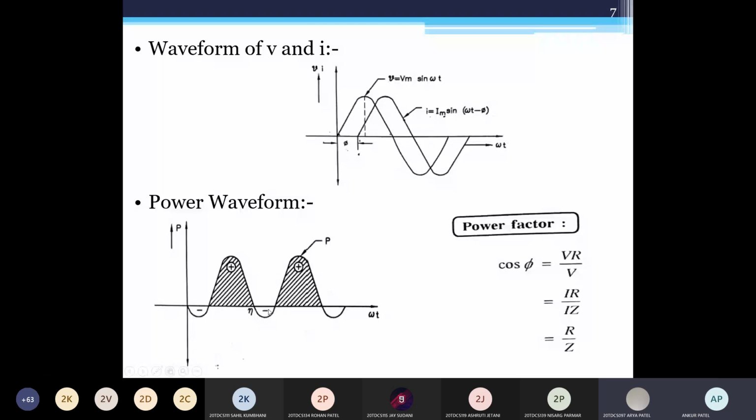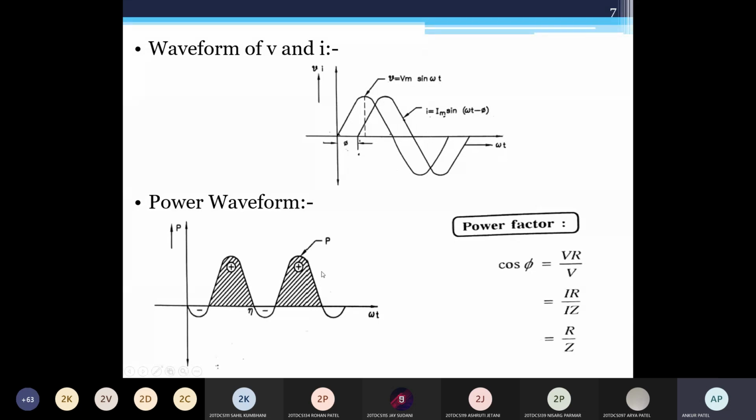Yes, good. But it is drawn from this waveform because P is equal to V into I. Yes, good answer. And in the circuit, it should be like this. This should be more and this negative should be less. This is called reactive power.